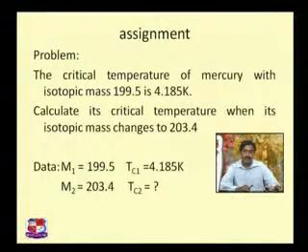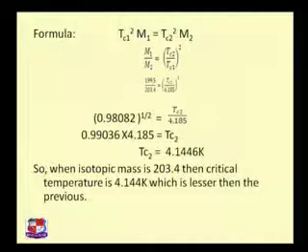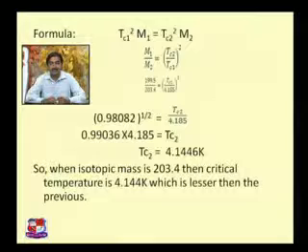If we go further, we know the equation or formula which we are supposed to use. This was the formula. In that we can take m1 and m2 in terms of a ratio. So m1 divided by m2 is equal to Tc2 upon Tc1, the whole square. Now if we substitute the values of m1, m2 and Tc1, because they are already given in the problem statement, and simplify, we are going to get the value of Tc, that is the critical temperature for the other isotopic mass, 203.4. We will have 4.1446 Kelvin.